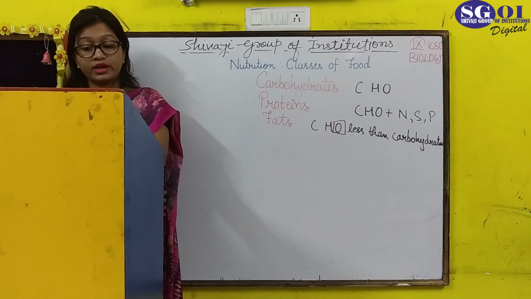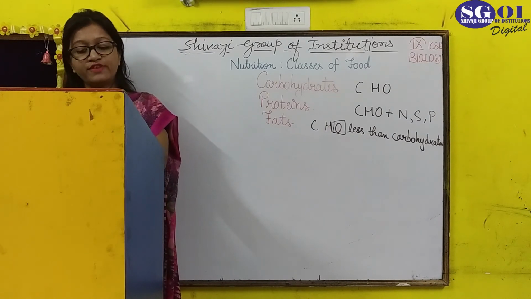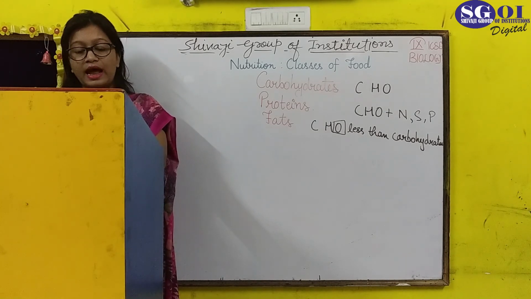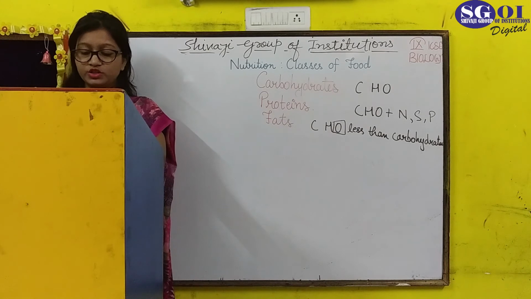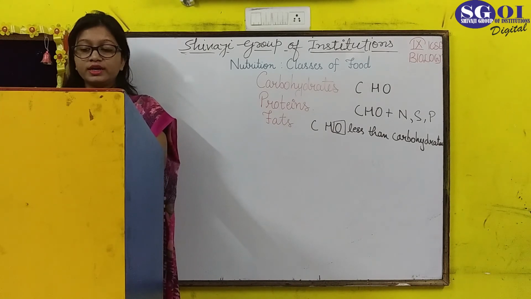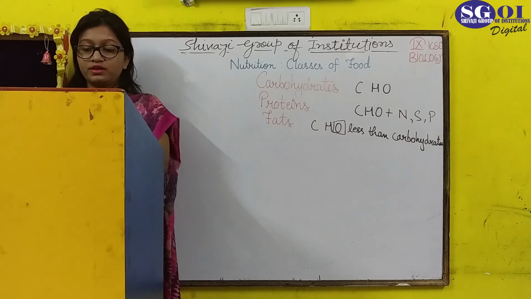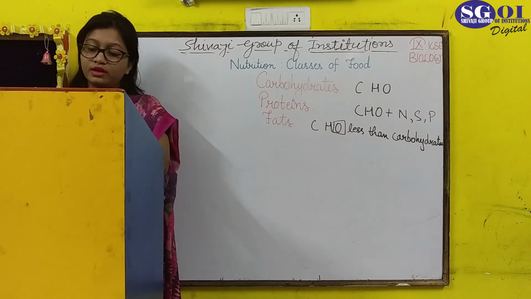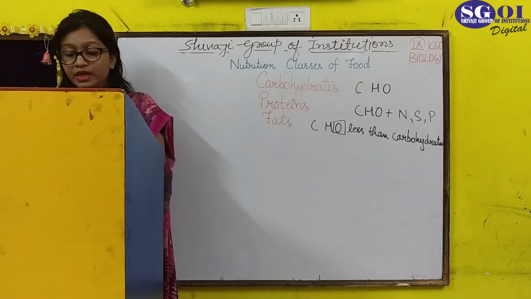Fats give more energy than carbohydrates, as I told you, and they are made up of glycerol and fatty acids. They are insoluble in water but soluble in organic solvents, and greasy to touch. Fats are generally solid at 20 degrees Celsius, while oils are liquid at that temperature. Fats are of 2 types: saturated and unsaturated. Saturated means they contain single bonds in their molecules, and unsaturated contain one or more double bonds in their molecules.